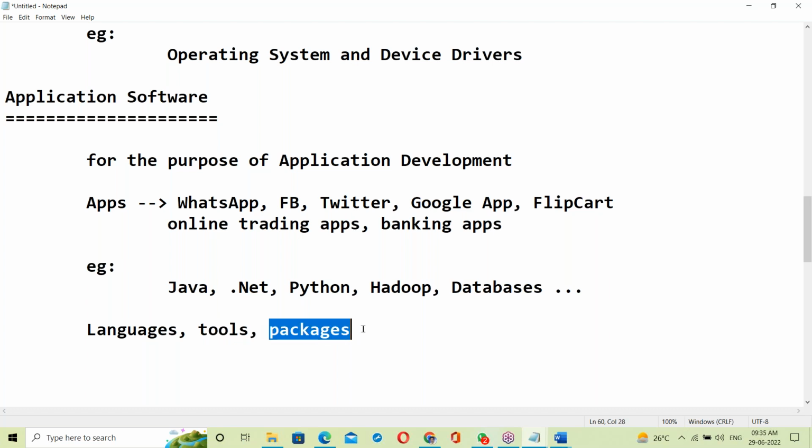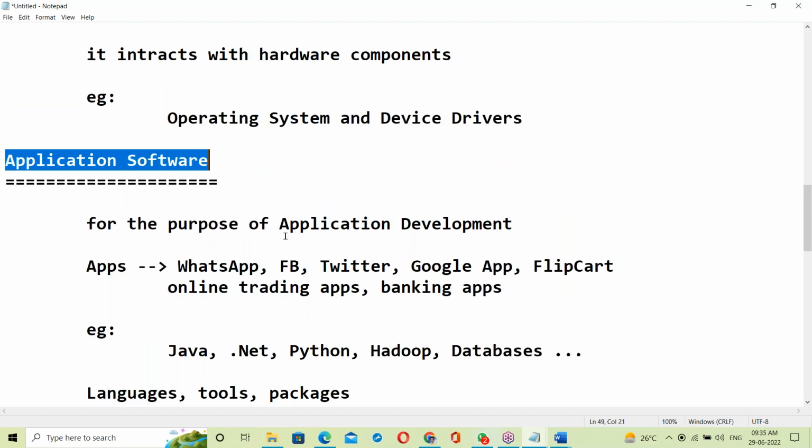Next, apart from that, packages. Some packages like MS Office is a package, Oracle ERP, SAP ERP package. Like this, many things are there. So which is exactly application software?